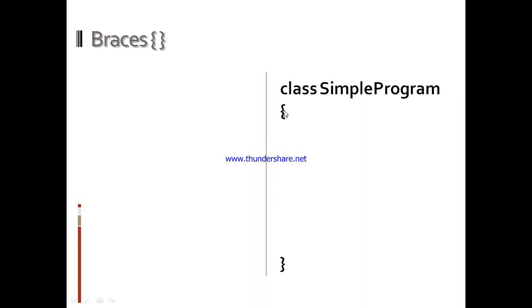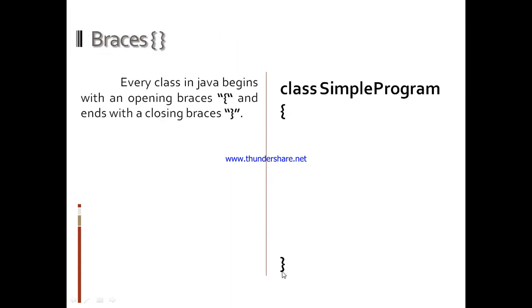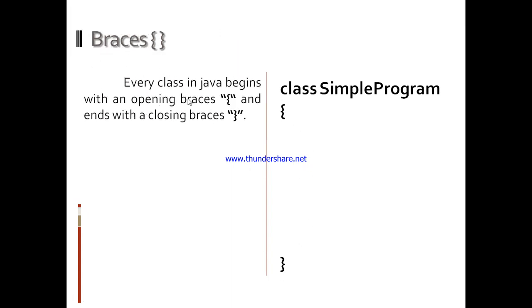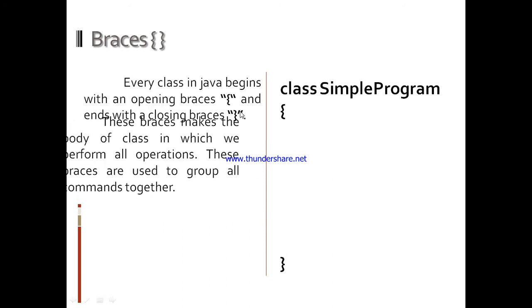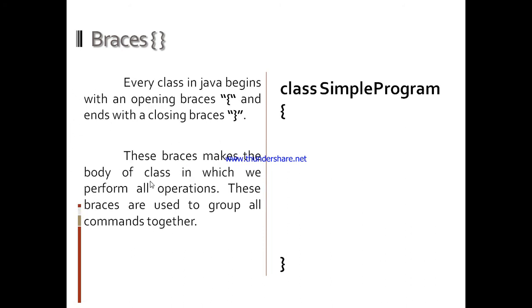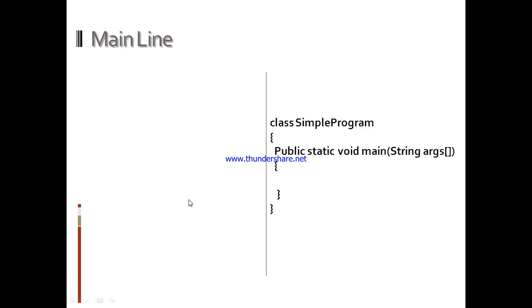Braces. Braces are used to make body blocks, or we can say the body of the class. Every class in Java begins with an opening brace and ends with a closing brace. These braces make the body of the class in which we perform all operations. These braces are used to group all the commands together.